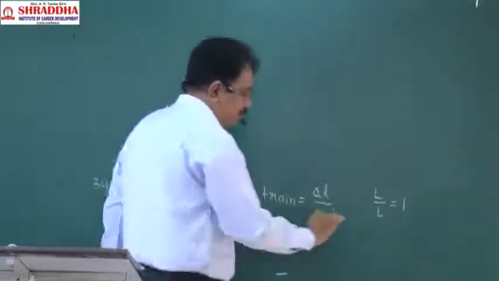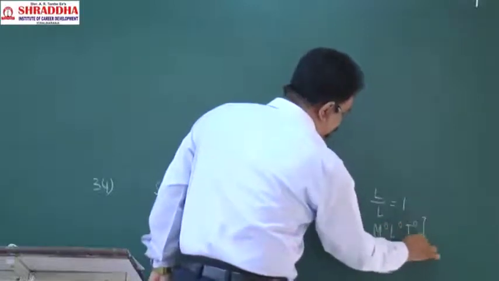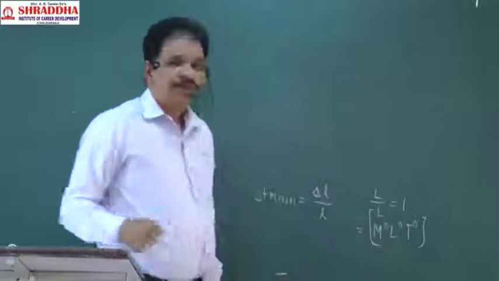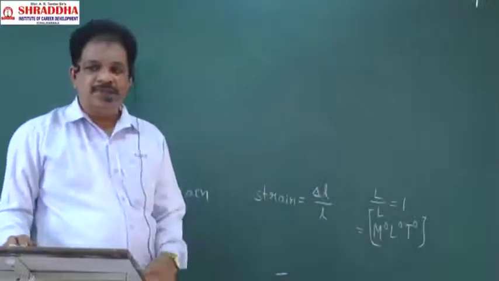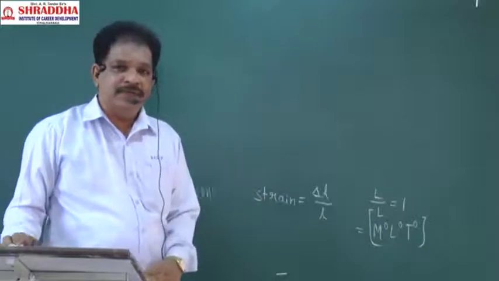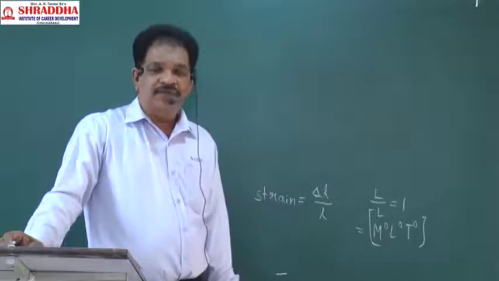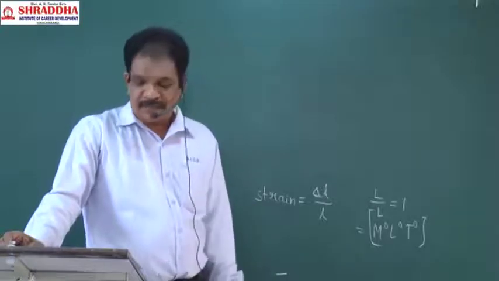So the dimensional formula is M power 0, L power 0, T power 0. That is the dimensional formula of strain. Next,